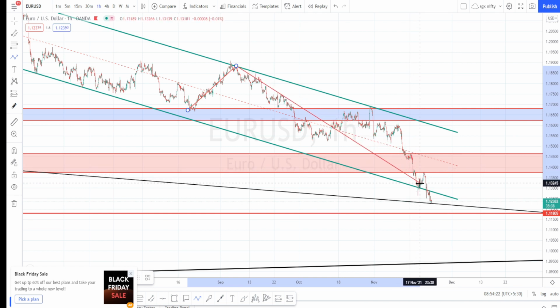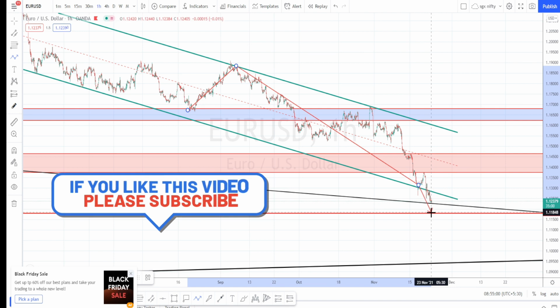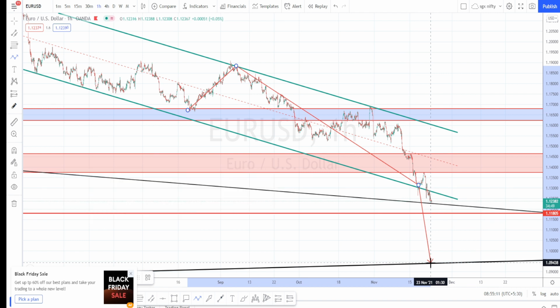Here, when we notice the current price action in the hourly time frame, it has broken the channel pattern of the daily time frame and is testing this support level of the weekly time frame. Let us see if it breaks this level or not. This is a very strong support level. As I mentioned earlier, I am expecting it to retrace and test this resistance level over here. But if the bullish strength is very strong, we can expect it to still fall further to test this bottommost support level, which is around 1.0943. But overall the market looks bearish, so don't go on the bullish side.